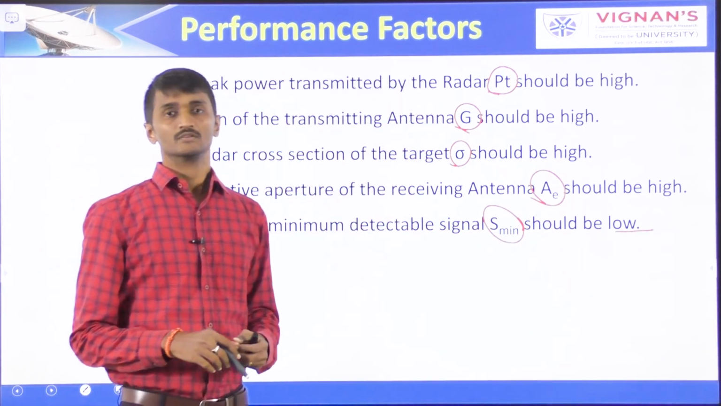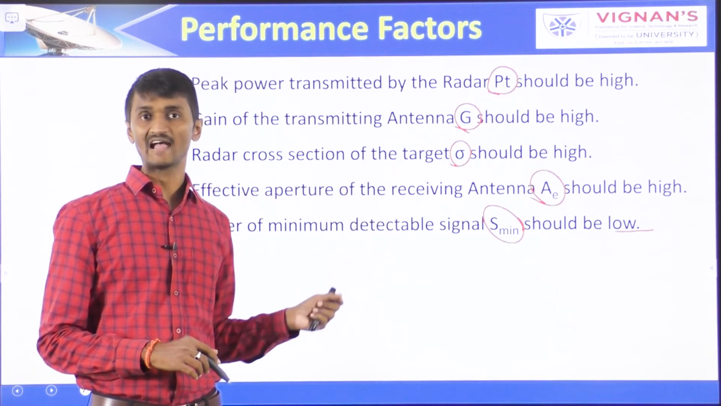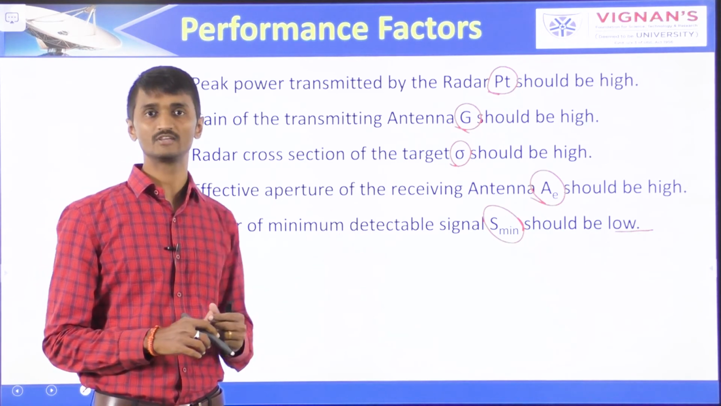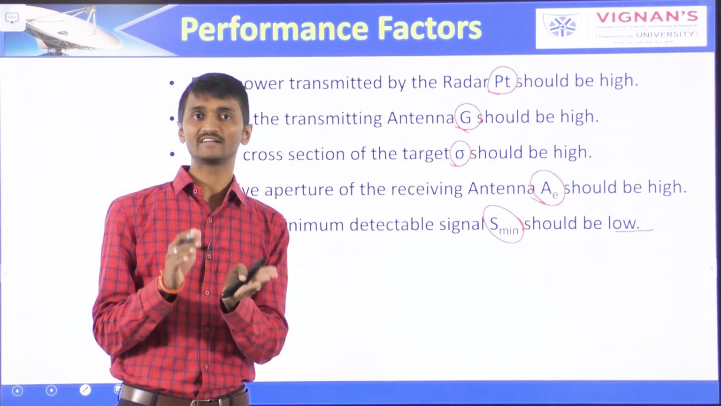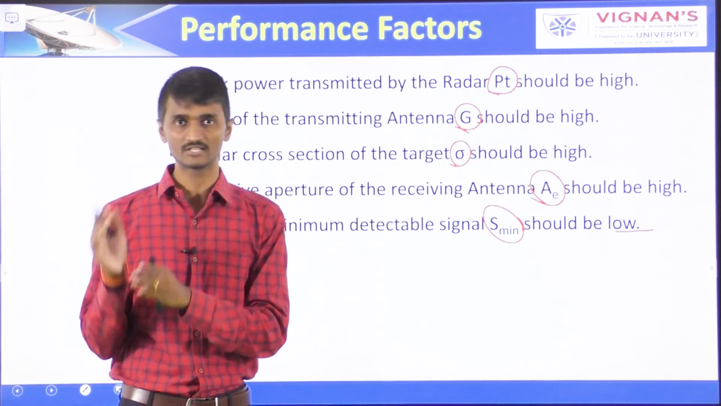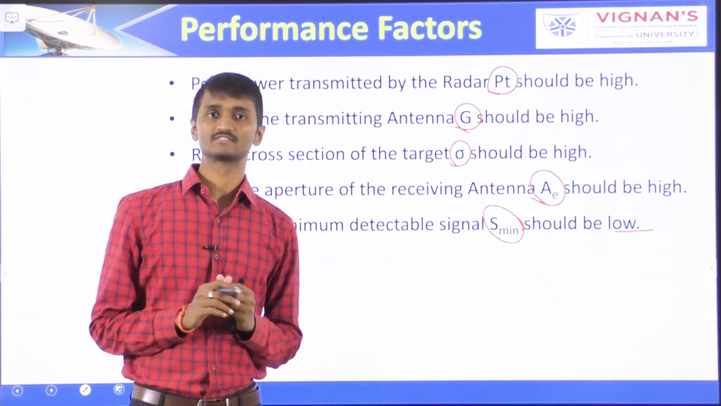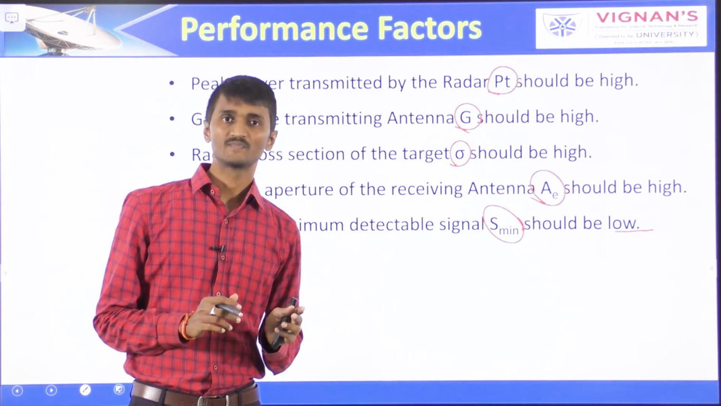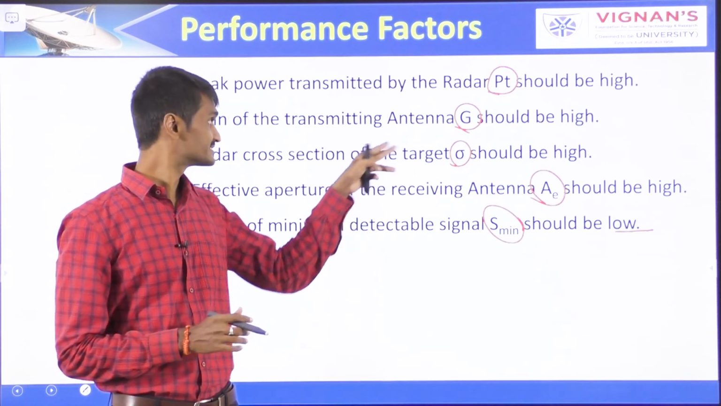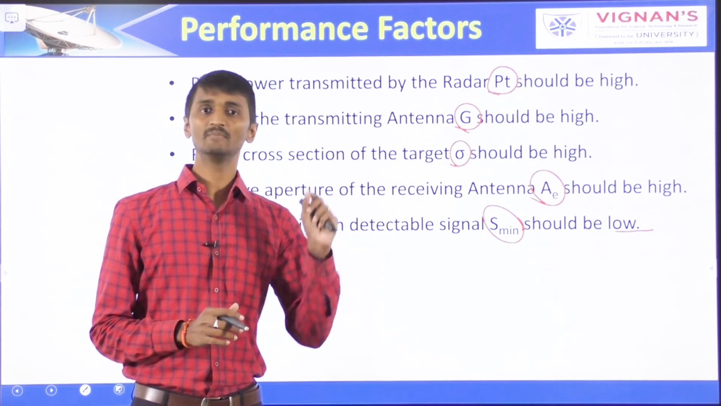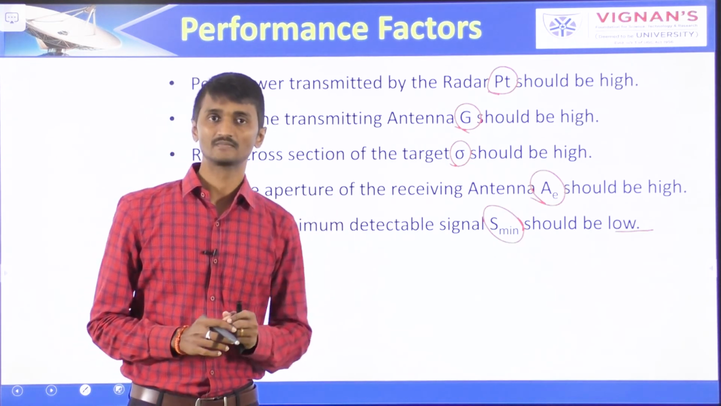It is difficult to predict the range of the target from the standard form of the radar range equation. This means the degree of accuracy provided by the radar range equation about the range of the target is very less, because parameters like radar cross section of the target sigma and minimum detectable signal S minimum are statistical in nature.